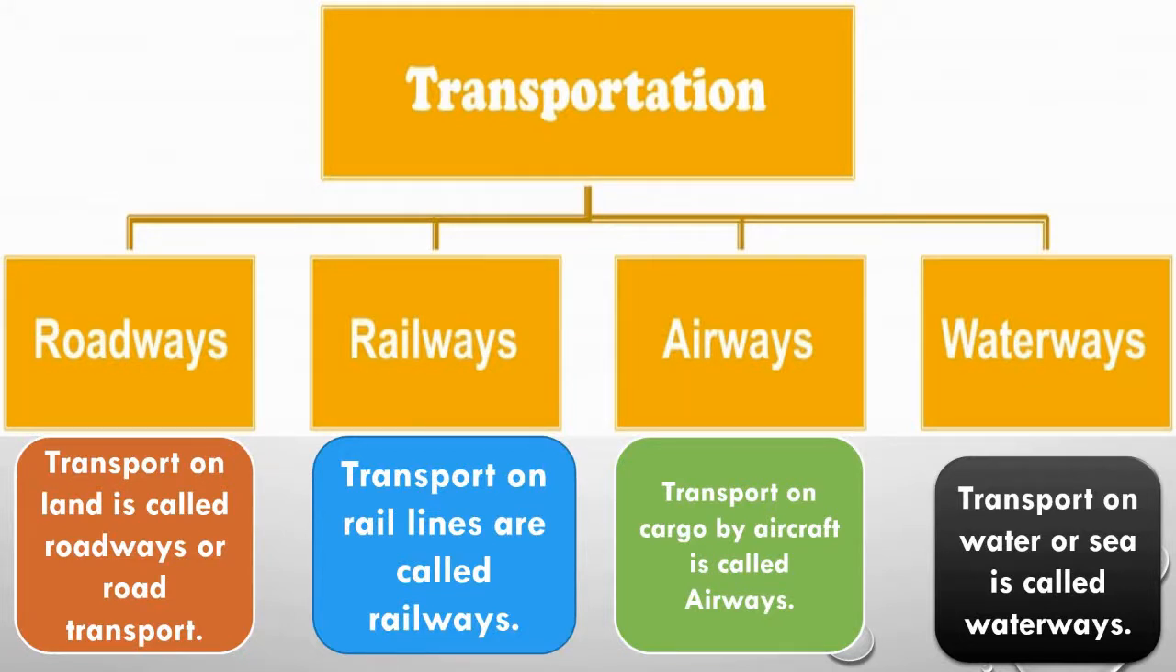Airways. Transport of cargo by aircraft is called airways. For example, helicopter, aeroplane, they are known as examples of airways. Waterways. Transport on water or sea is called waterways. Ships, small boats, these are all known as water transport.